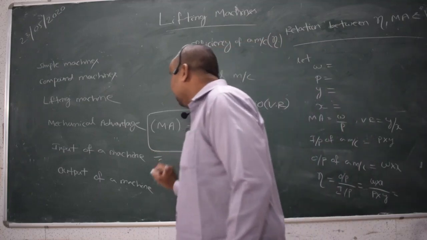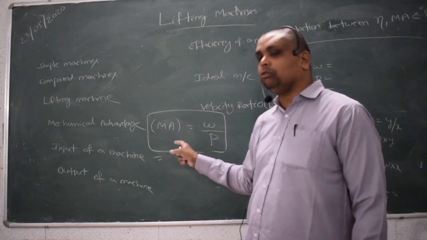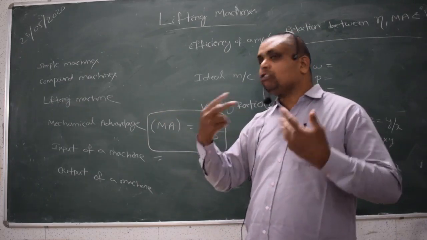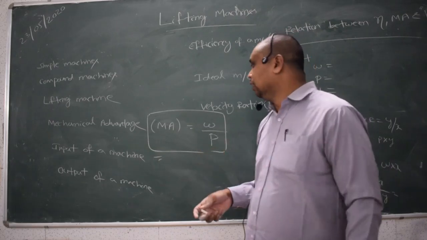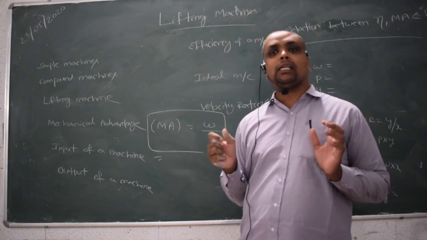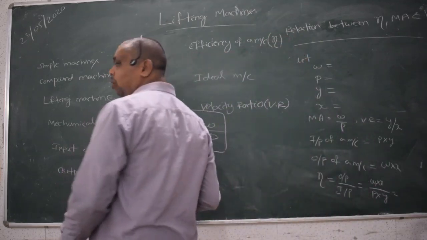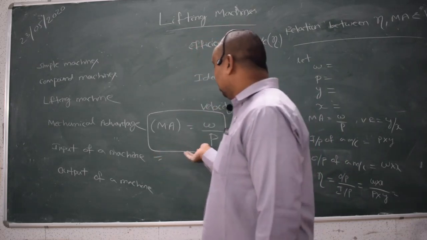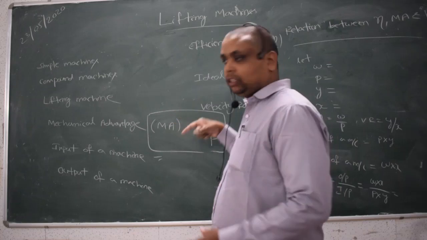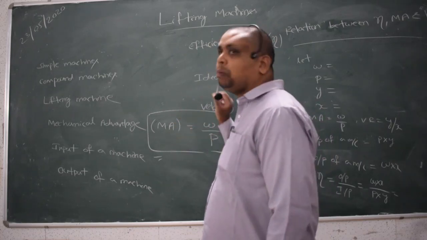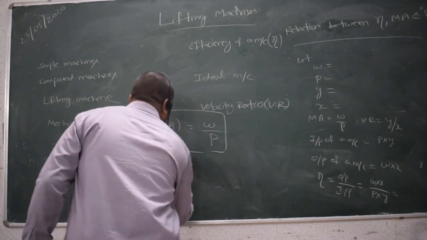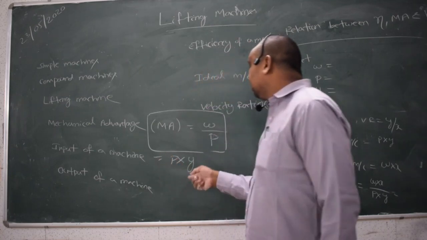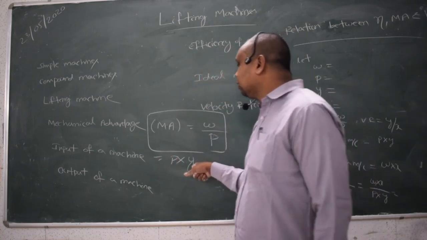After that, what do you mean by the input of a machine? The input of a machine is equal to the work done on the machine. What is the formula for work done? Work done is equal to force multiplied by displacement. In a lifting machine, the input we give is the effort or force, so the work done on the machine is P into Y, where Y is the distance moved by the effort.